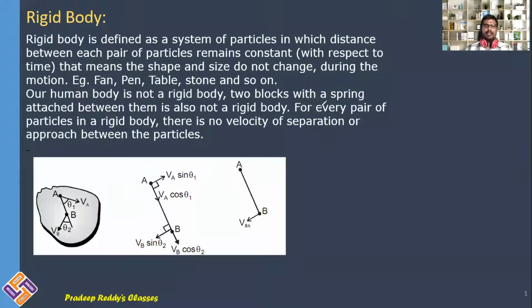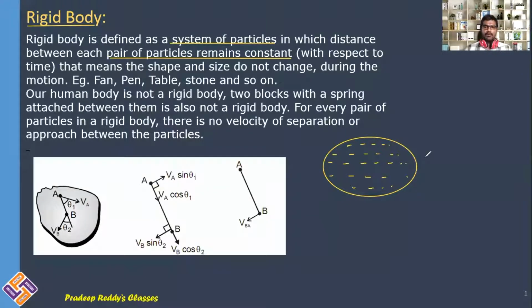Likewise, when we are dealing with a system of objects, you can come across a rigid body, which is also a system of particles in which the distance between any pair of particles remains constant. The separation between two particles will always remain the same. Say, for example, you have particles in the system like this. These are the particles in the system.